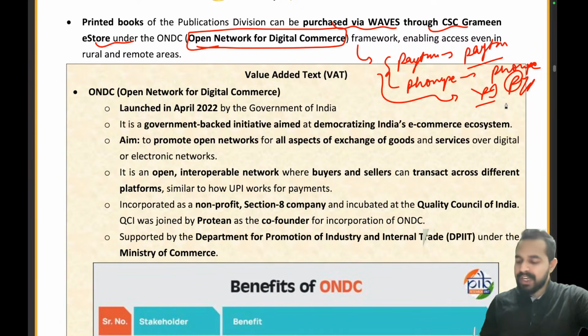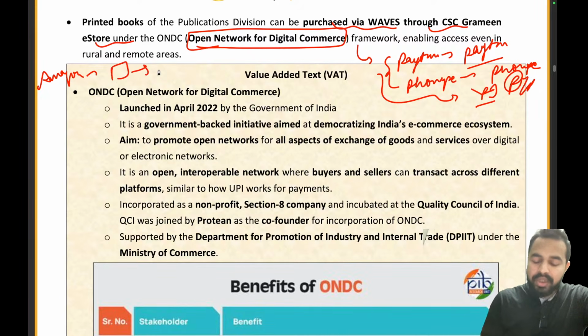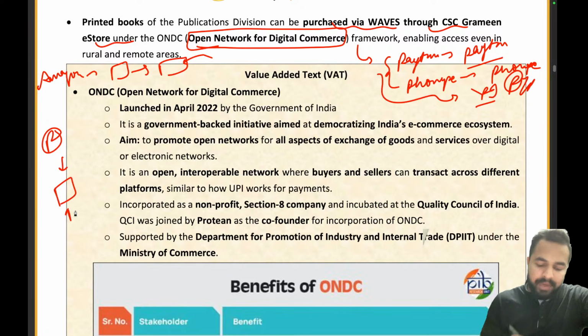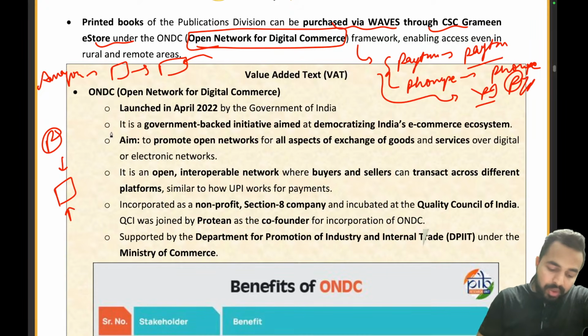Similarly, my dear friends, let me tell you what was happening right now. Take the example of Amazon. On Amazon, the seller who is registered on Amazon can sell only to a customer who is on Amazon, right? Similarly, the seller on Flipkart can sell only to a customer who is on Flipkart. He cannot sell to a person who is on Amazon. Okay, so there is no interoperability.